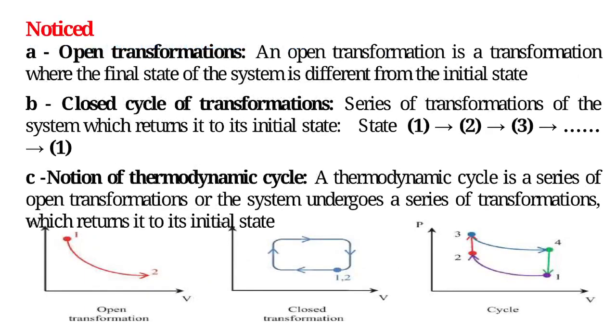Notions of transformations. A. Open transformations. An open transformation is a transformation where the final state of the system is different from the initial state. B. Closed cycle of transformations. A series of transformations of the system which returns it to its initial state. State 1, 2, 3, 1. See the notion of thermodynamic cycle.